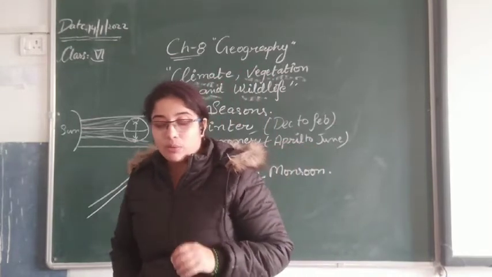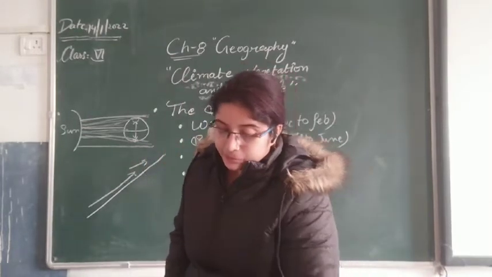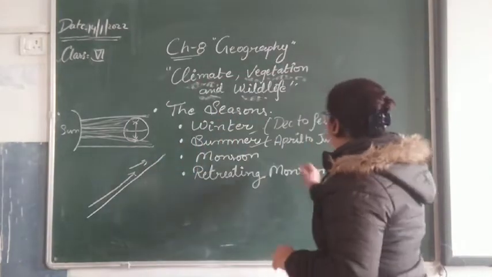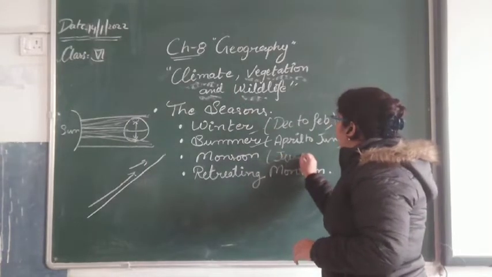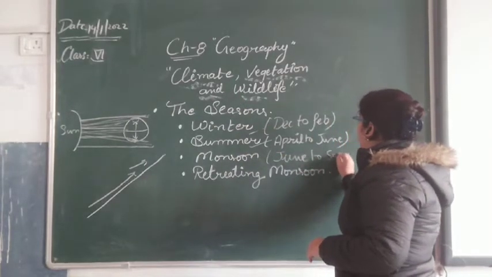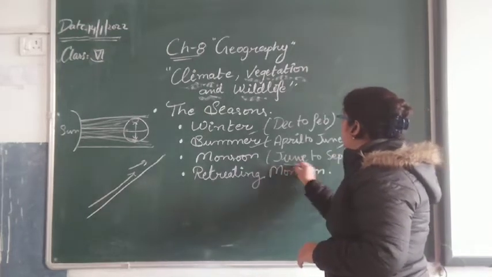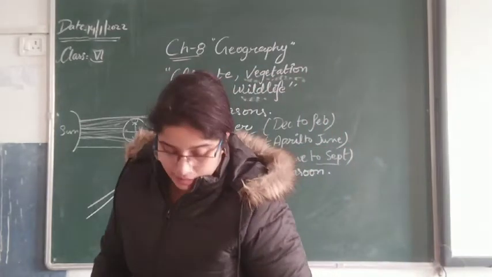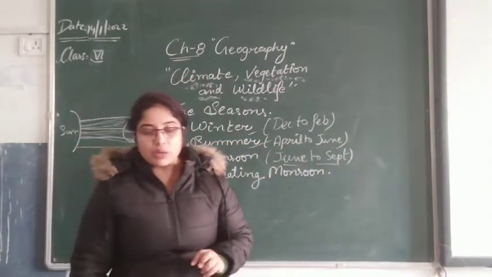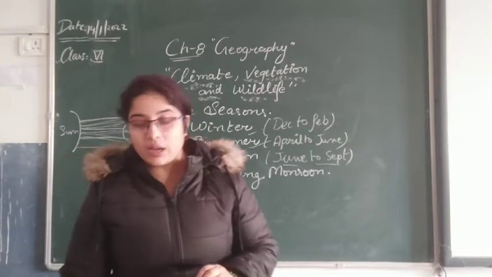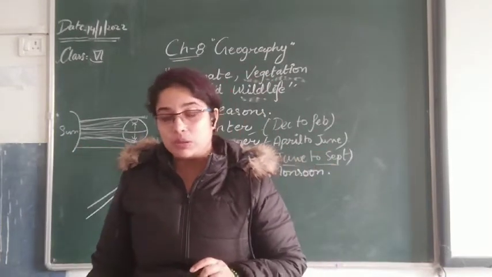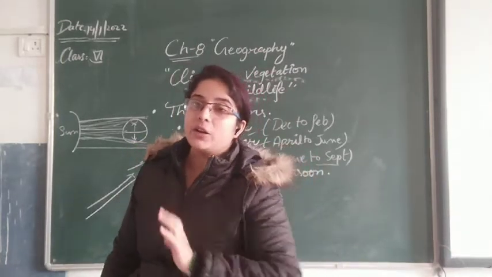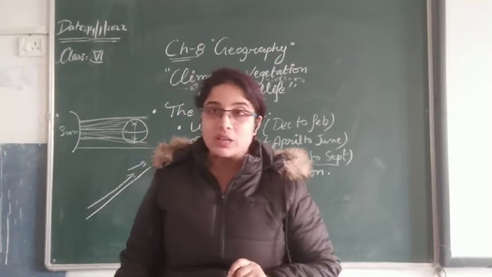Next, we are going to get to know about the monsoon season in India. The monsoon, or the rainy season, lasts from June to September. Next, the southwest monsoon is the most significant feature of the Indian climate. Southwest monsoon means the wind that blows from Kerala and comes into India, and that is known as the southwest monsoon.